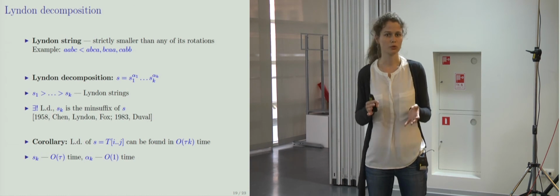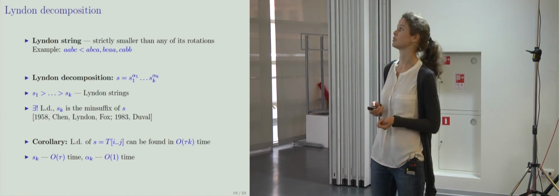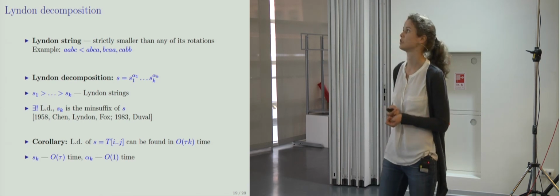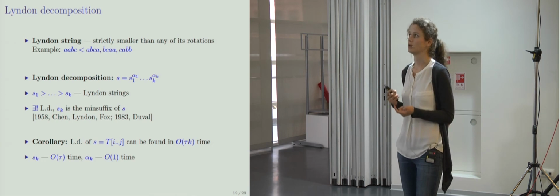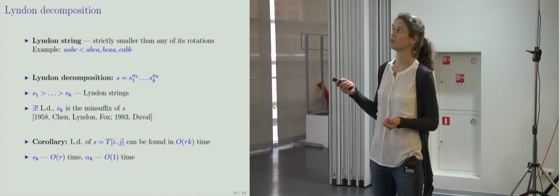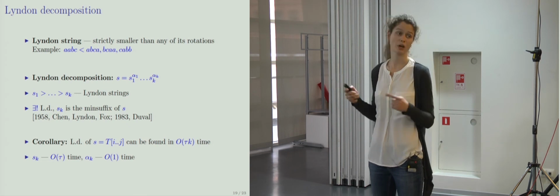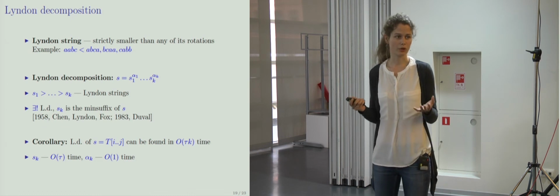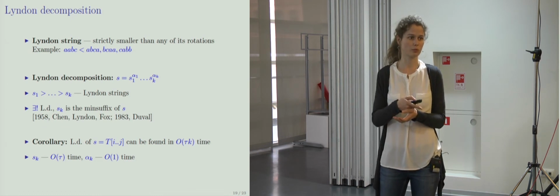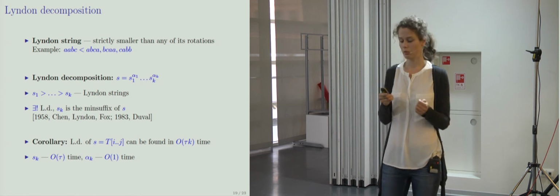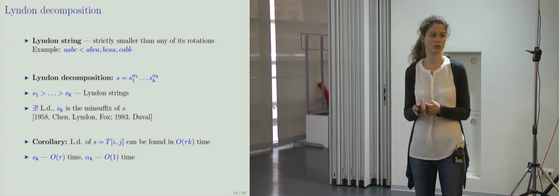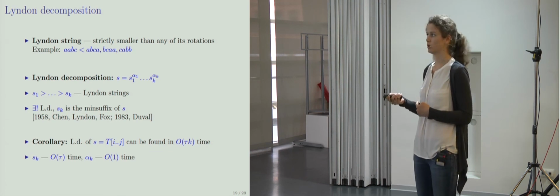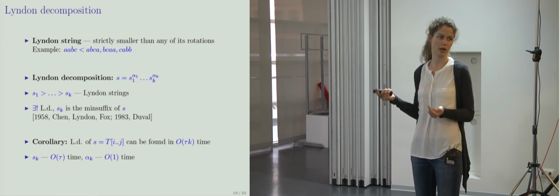It is possible to show, this is a theorem by Chen, Fox, and Lyndon, that there exists a unique Lyndon decomposition of a string. And we also know that the last factor must be the minimal suffix of the string. So now we have a corollary from our result for the minimal suffix problem. We can take a substring, compute its minimal suffix, and it will be the last factor of the Lyndon decomposition of our substring. For this, we need tau time, right?